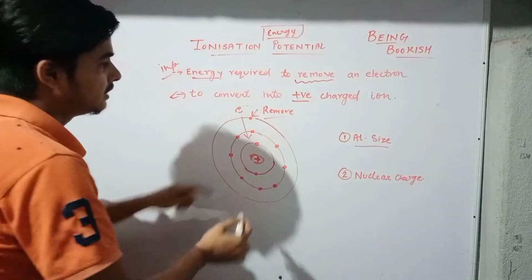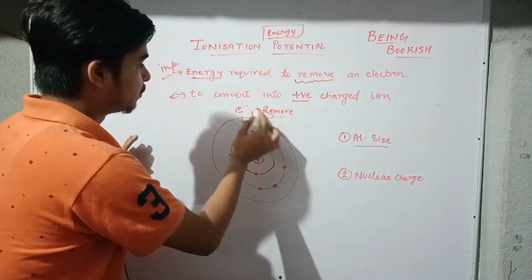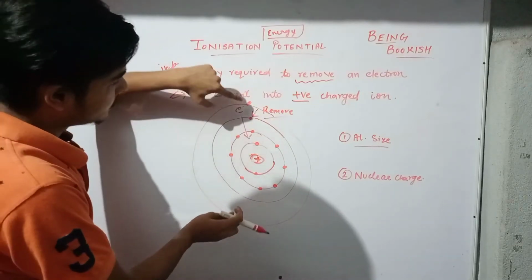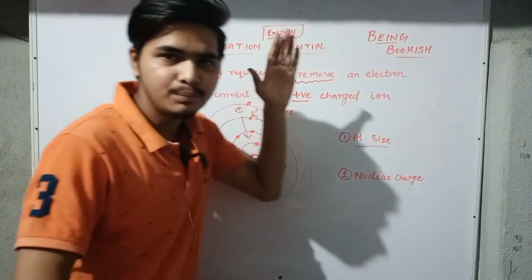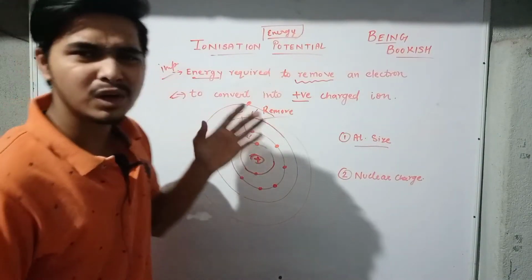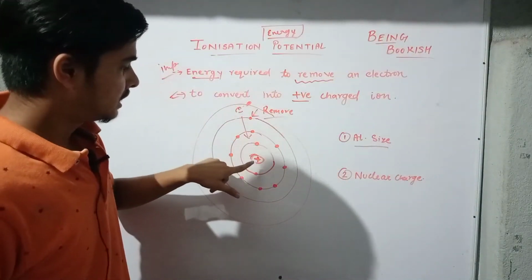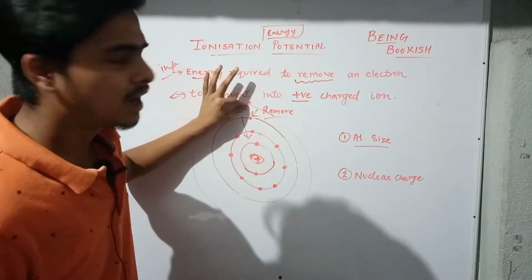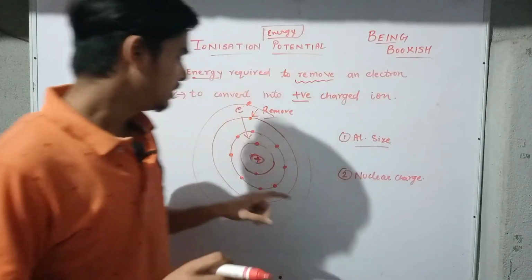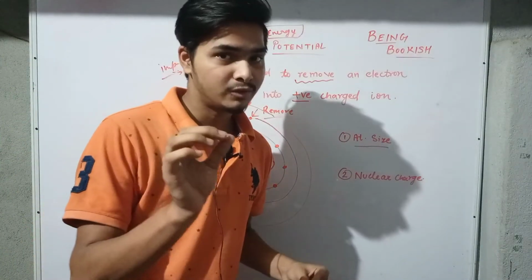So if we have this electron in the outermost shell, or if the atomic size is very big, suppose we have one more shell here, and now the electron is here. Now you can see that the distance between the outermost shell and the nucleus is very big, so the effect of this nucleus will not be very much on the last shell. You can understand it very easily. The nucleus will not be able to attract this electron very easily. So now our job becomes very easy.